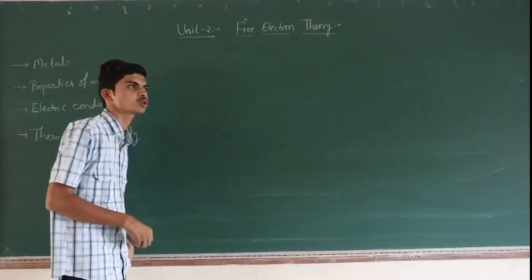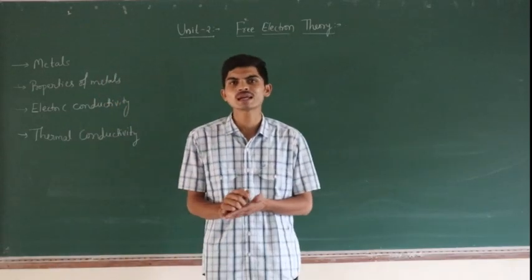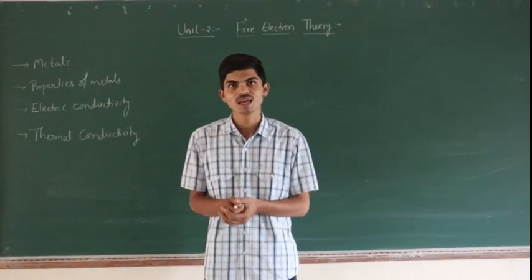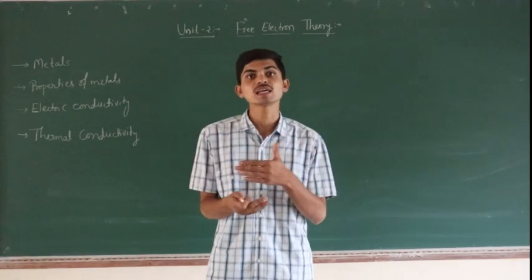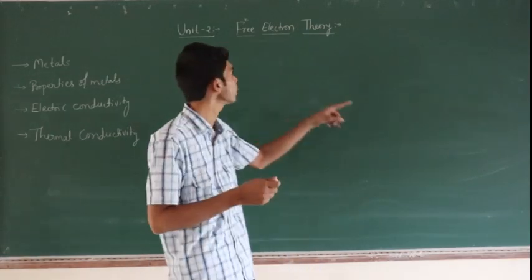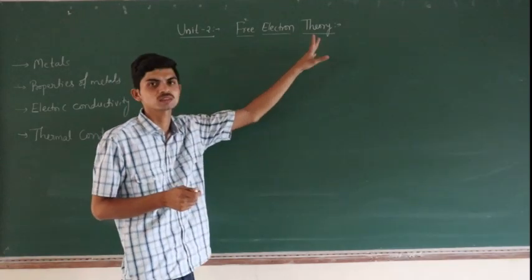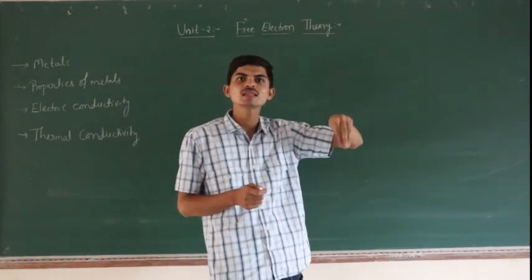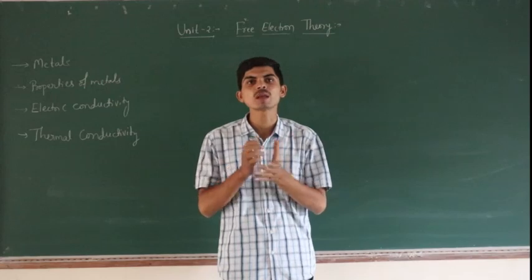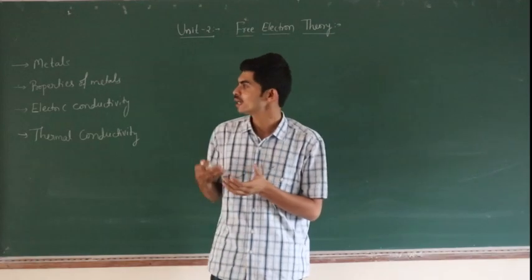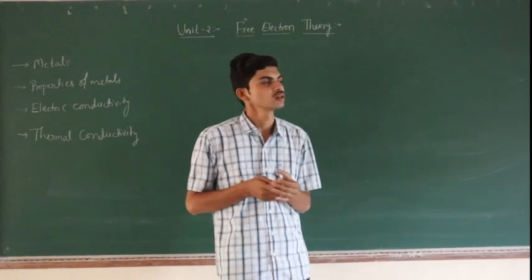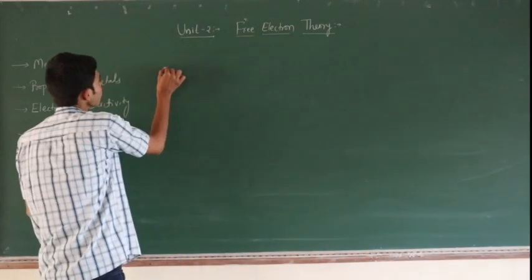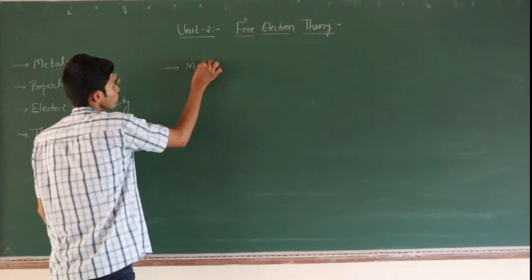Here metal exhibits many properties like electric conductivity, thermal conductivity, thermoelectricity and photoelectric effect. All these properties are explained by using this free electron theory. So that's why this free electron theory is very important to study electric conductivity and thermal conductivity. So what are the properties metal shows?